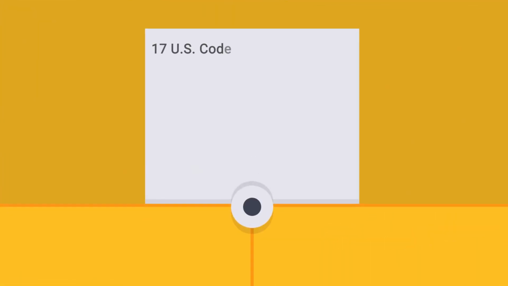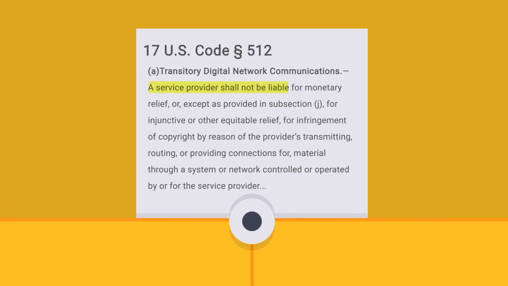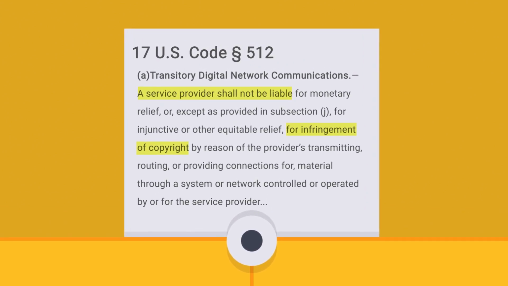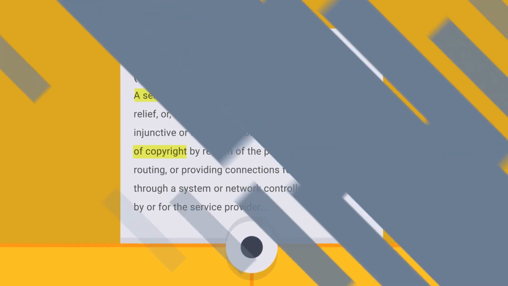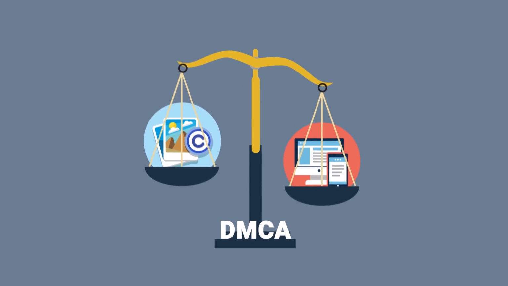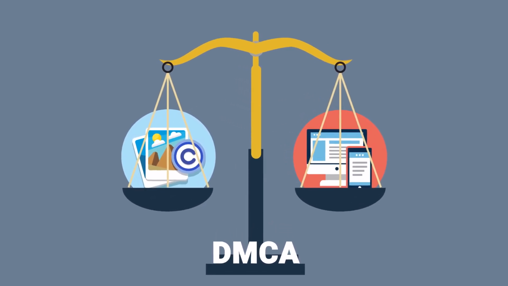The Digital Millennium Copyright Act, or DMCA, established the notice and takedown system in 1998 as part of Section 512 of the Copyright Act. It intended to address online service providers' concerns that they could be held legally responsible for certain kinds of infringing content posted by their users. The DMCA aimed to balance the rights of copyright owners with how people use the internet and help to define and clarify online service providers' obligations under copyright law.